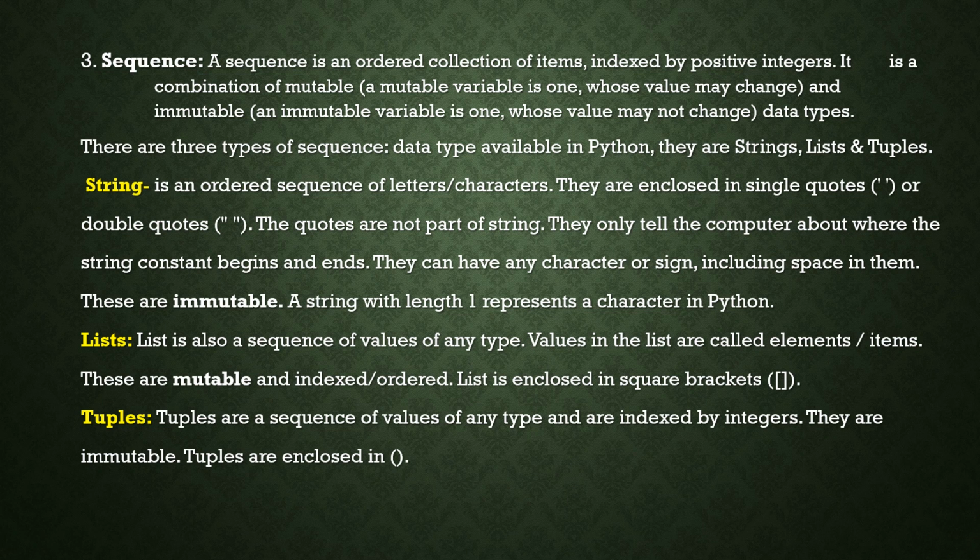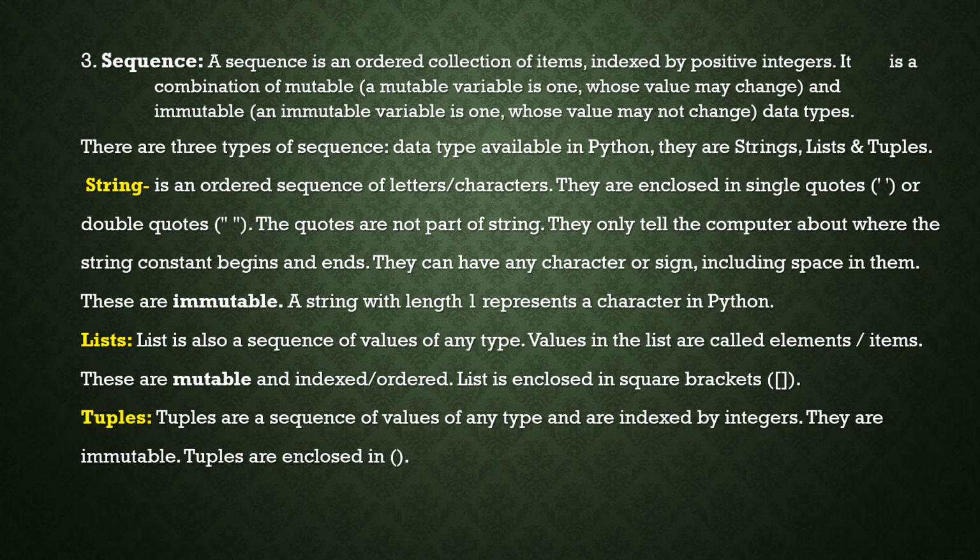And next one is tuples. Tuples are sequences of values of any type, indexed by integers. They are immutable. Tuples are enclosed in parentheses.